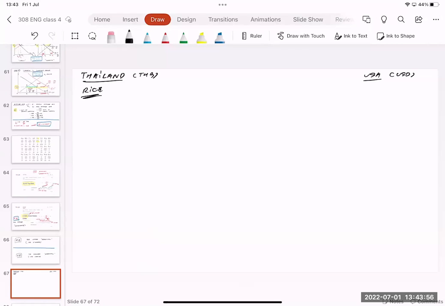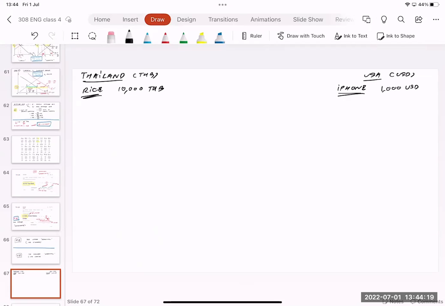The rice made in Thailand is, for example, 10,000 baht. On the other hand, the USA can make the iPhone. Even though in the real world the iPhone is made in China, this is just an example. The iPhone is $1,000 USD.